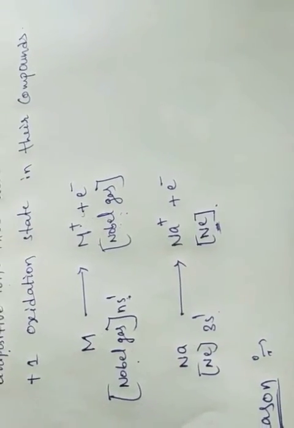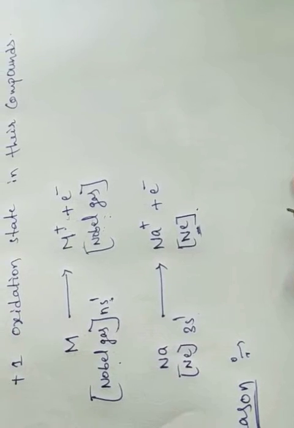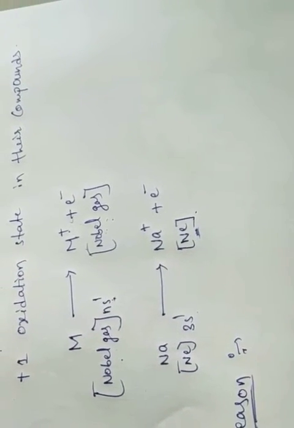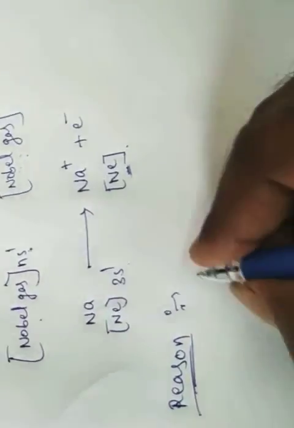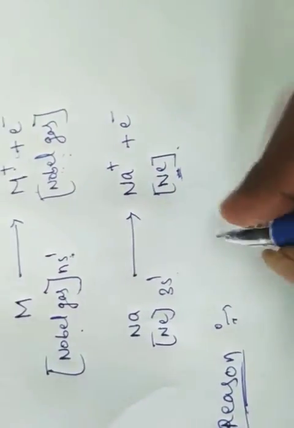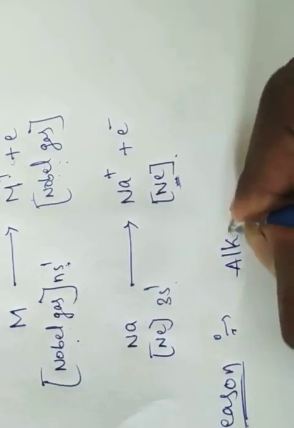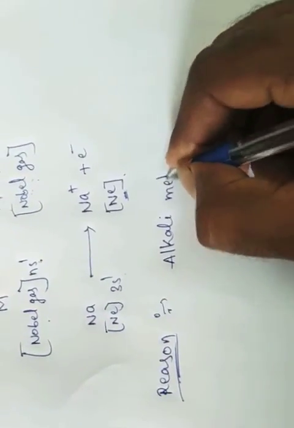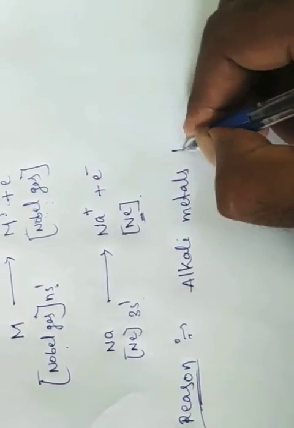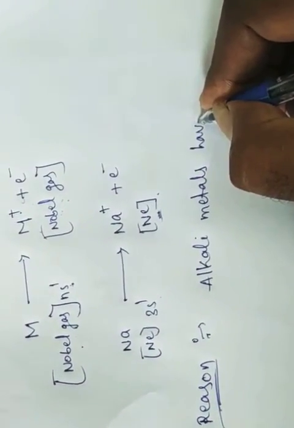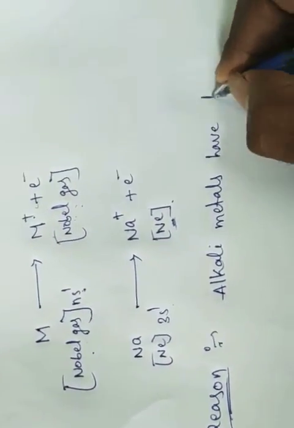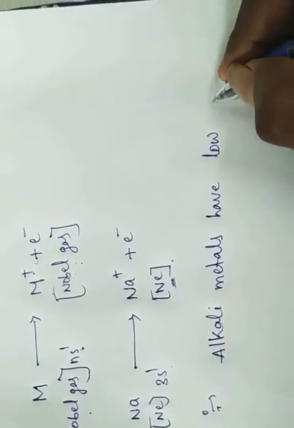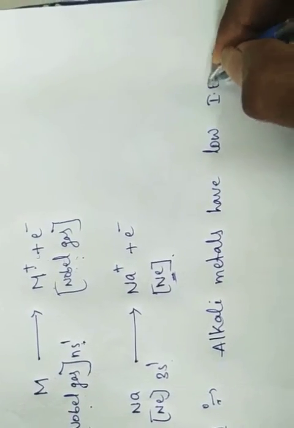Okay, what is the reason? Alkali metals have low ionization enthalpy. Simply, for ionization enthalpy I will write IE.